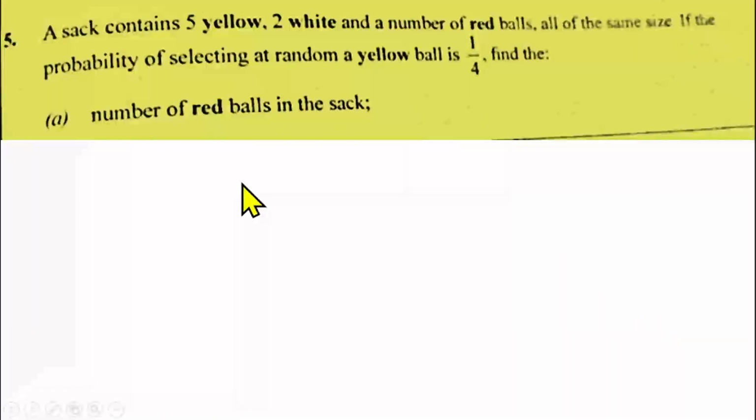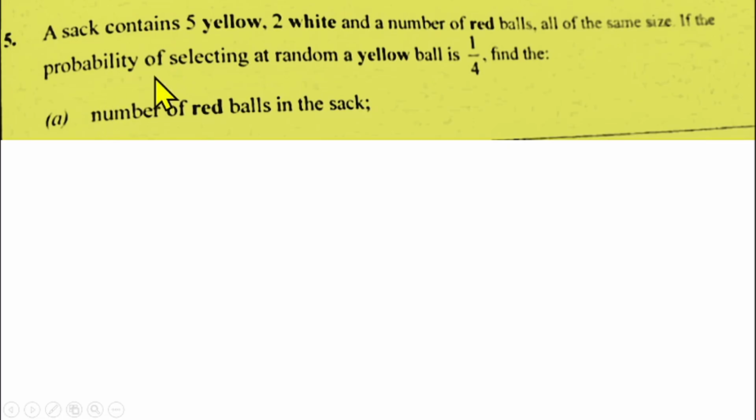Question number 5 is from probability. We are told that a sack contains 5 yellow, 2 white, and a number of red balls, all of the same size. If the probability of selecting at random a yellow ball is 1/4, we have to find the number of red balls in the sack.